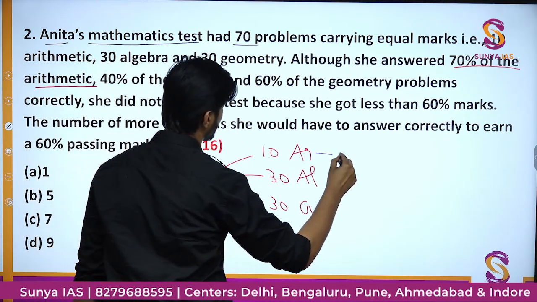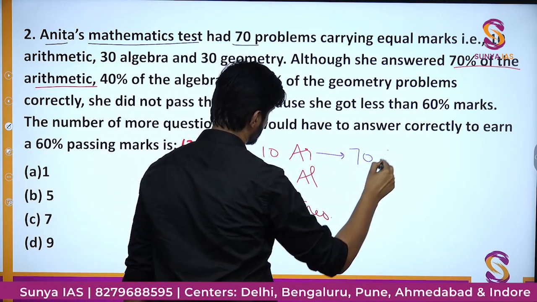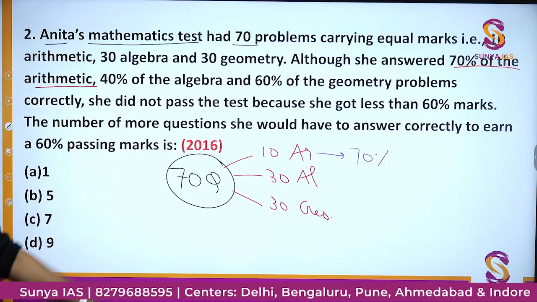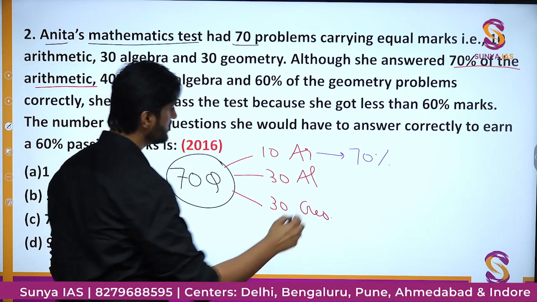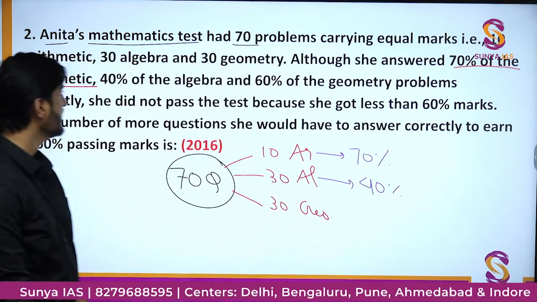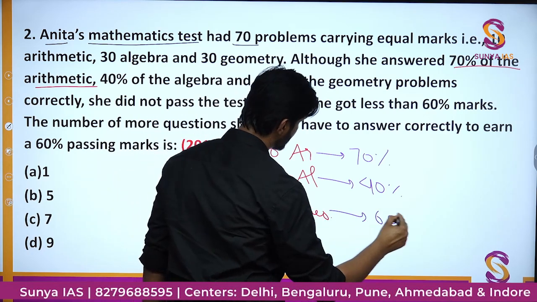She solved 70% of the arithmetic questions, 40% of the algebra questions, and finally 60% of the geometry questions correctly.